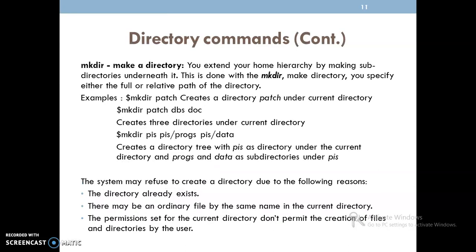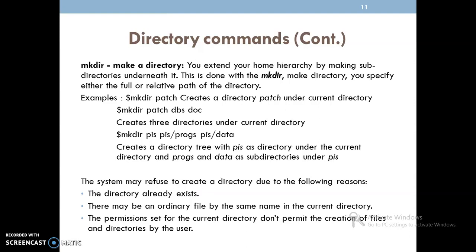Next, one more command related to directories, that is mkdir. As the name indicates, we can use this command to create subdirectories and directories.